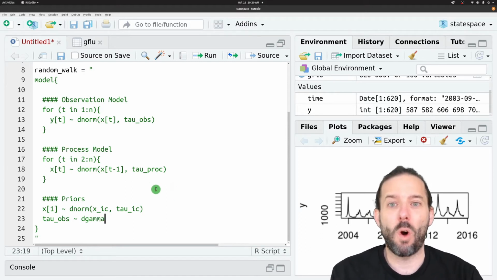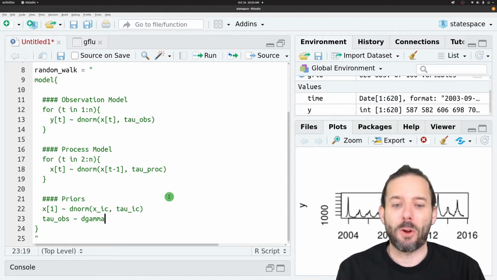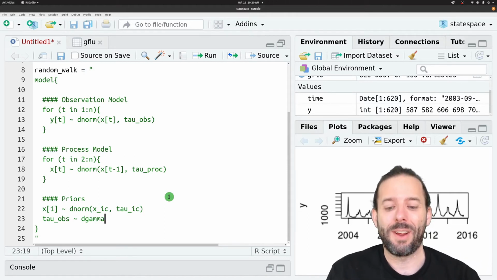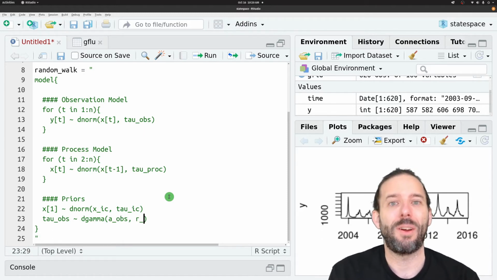So because these are 1 over the variance. And people smarter than me have figured out that good priors for that are gamma distributed. And the gamma distribution takes 2 parameters, A, and so we'll say A underscore obs for observation, and R. And we'll say R underscore obs.